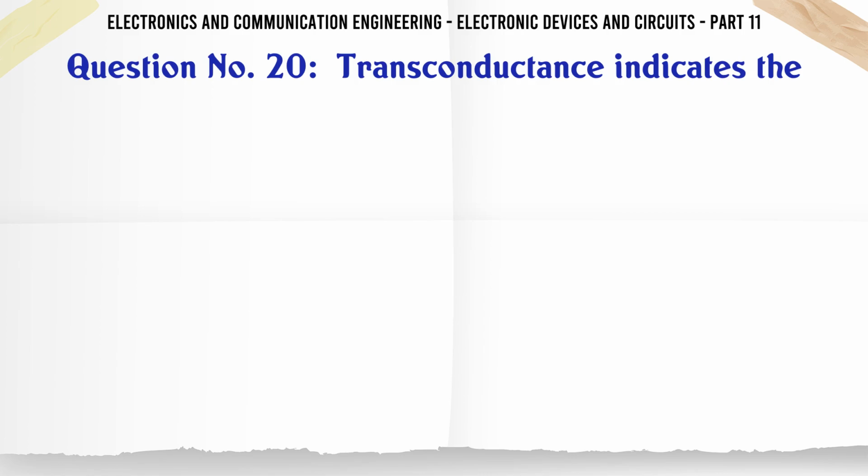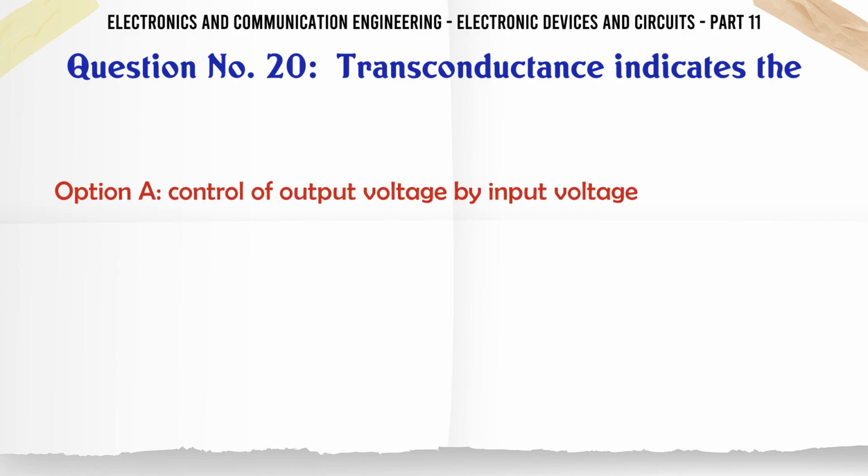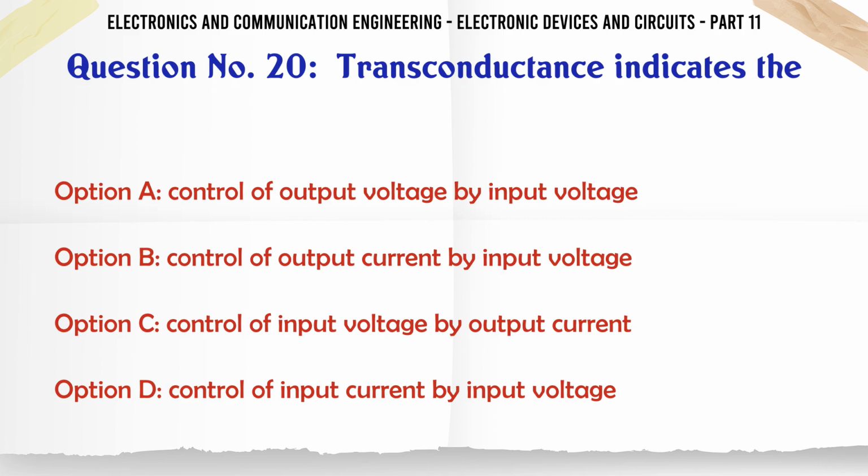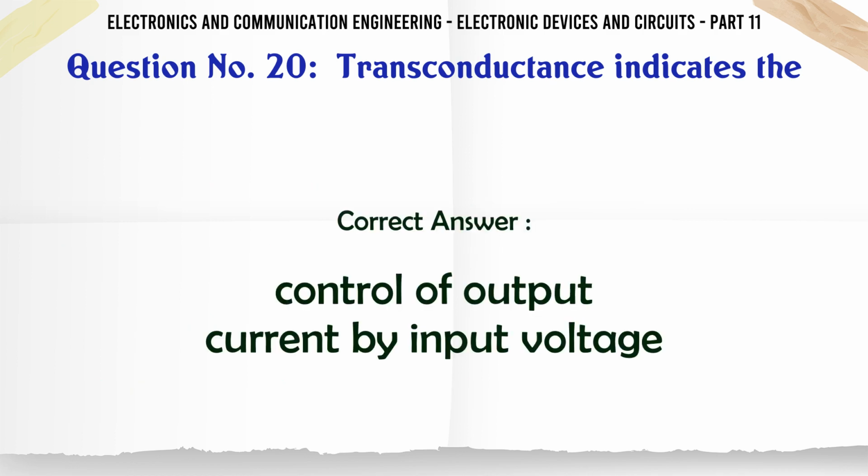Transconductance indicates the: a. Control of output voltage by input voltage, b. Control of output current by input voltage, c. Control of input voltage by output current, d. Control of input current by input voltage. The correct answer is control of output current by input voltage.